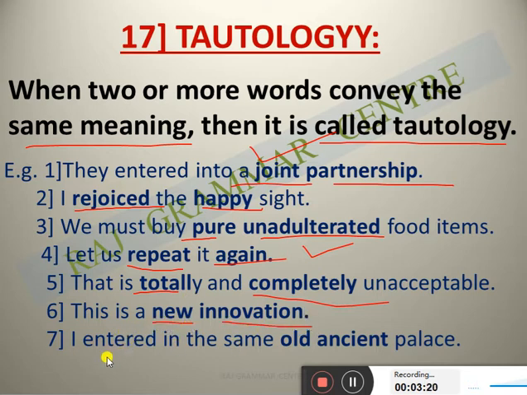Last sentence: I entered the same old ancient palace. Old and ancient both give the same meaning. So in this one you have to keep in mind that if two or more words give the same meaning, then it is called tautology.